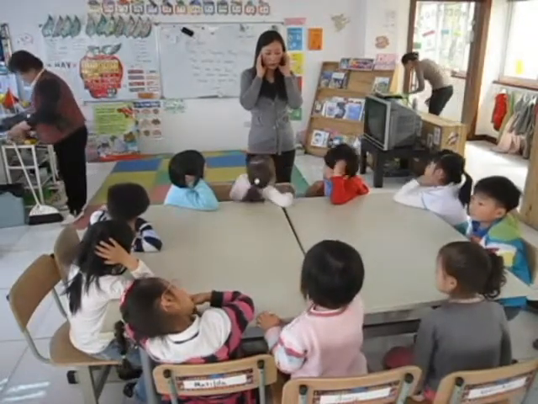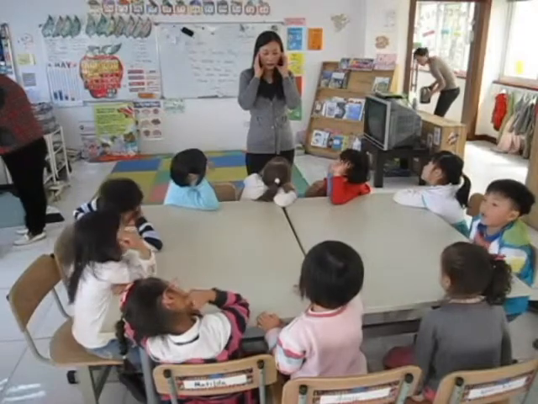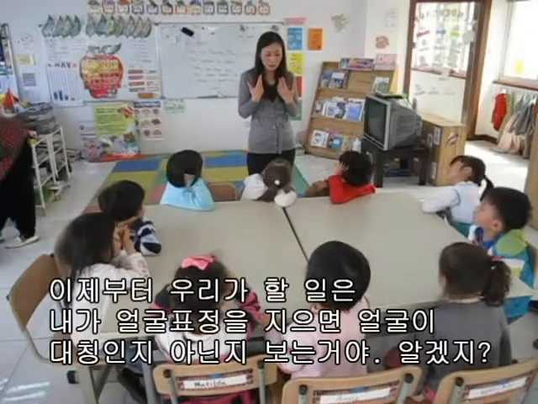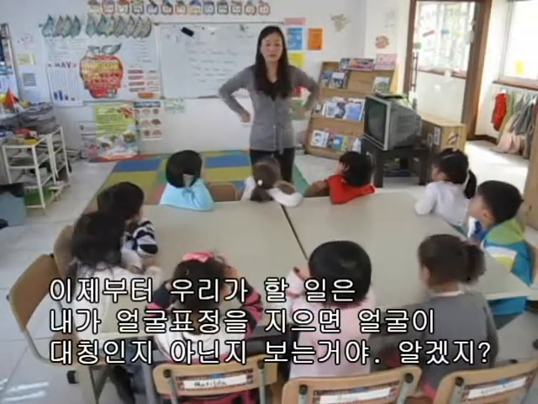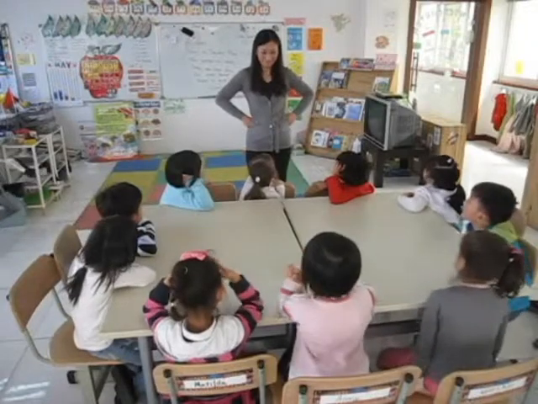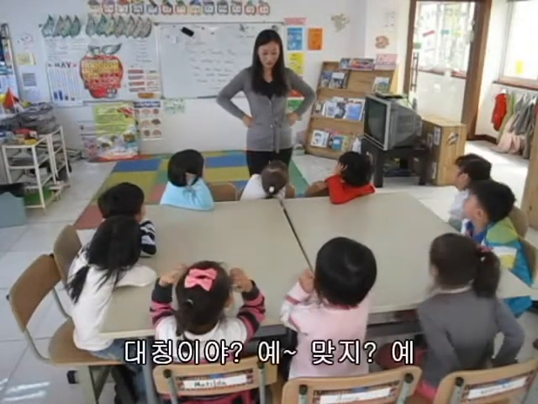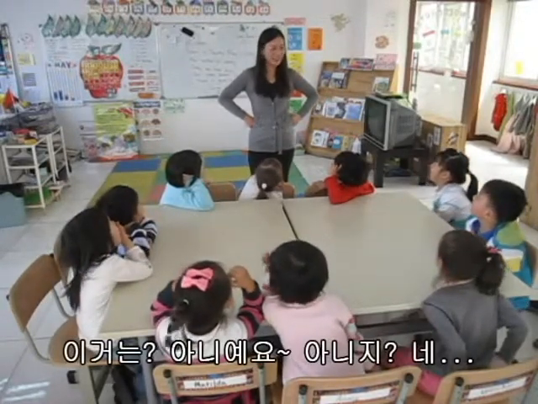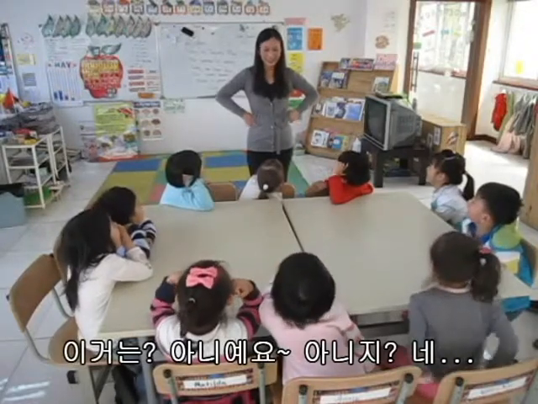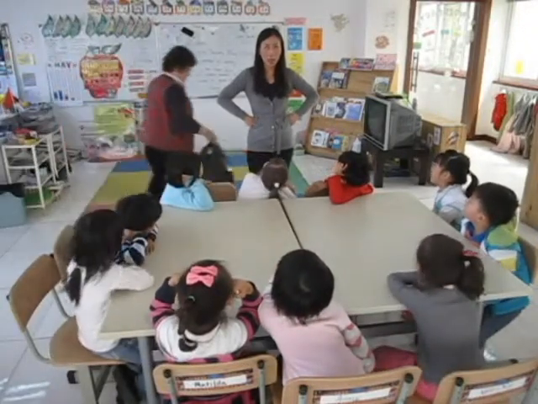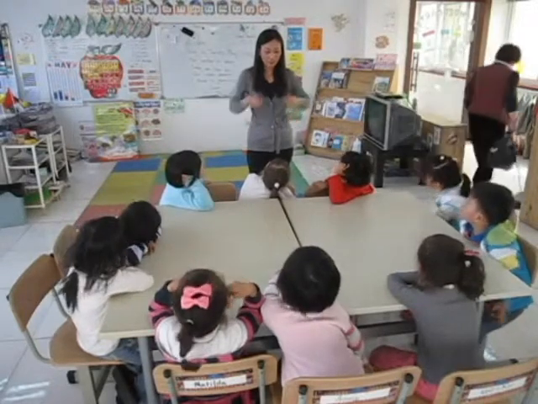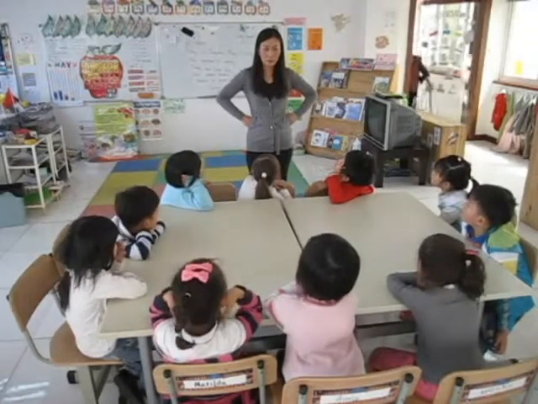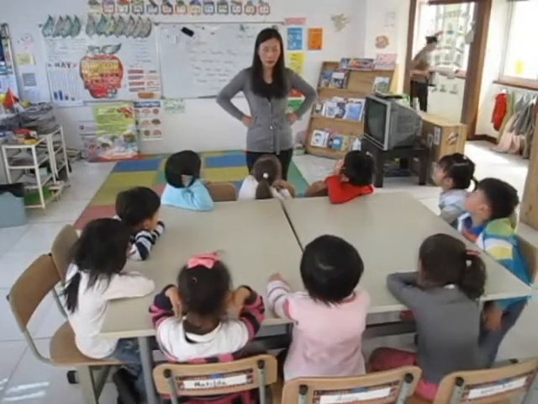Now what we are going to do is I'm going to make a face and then see if my face is now symmetrical or not. Do you understand? Symmetrical? Yes, right? How about this? No. Not symmetrical, right? No. How about this? No. This is symmetrical, right? Yes. Both sides the same, right? Yes. How about this? No.